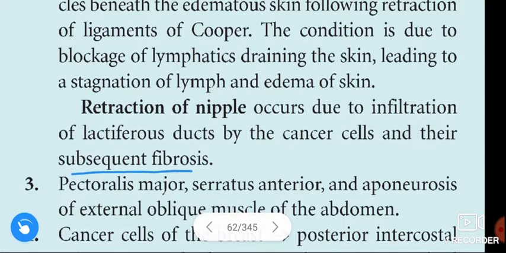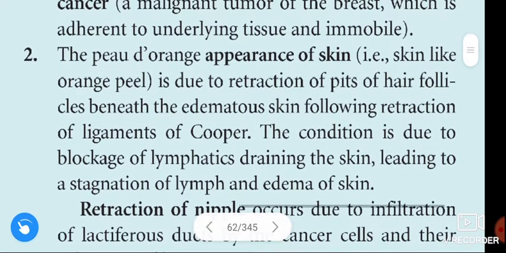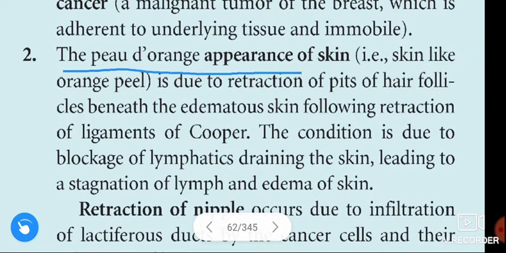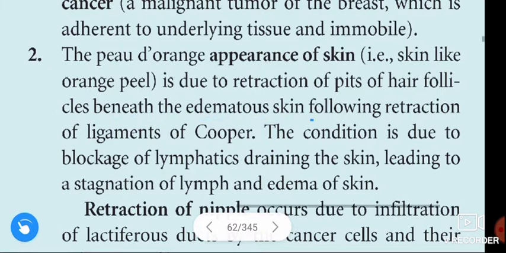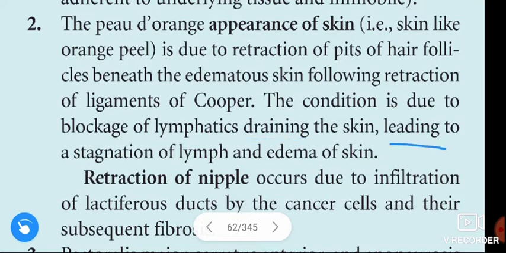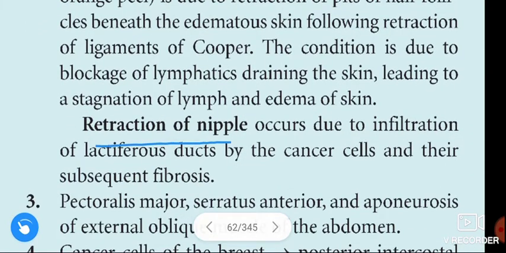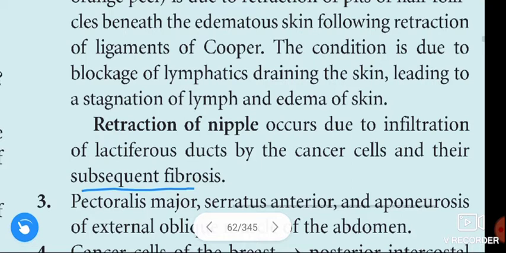and their subsequent fibrosis. See once again, the peau d'orange appearance of the skin, that means skin like orange peel, is due to the retraction of the pits of the hair follicles beneath the edematous skin following the retraction of the ligaments of Cooper. The condition is due to the blockage of the lymphatics draining the skin, leading to a stagnation of the lymph and edema of the skin. Retraction of the nipple occurs due to the infiltration of lactiferous ducts by the cancer cells and their subsequent fibrosis.